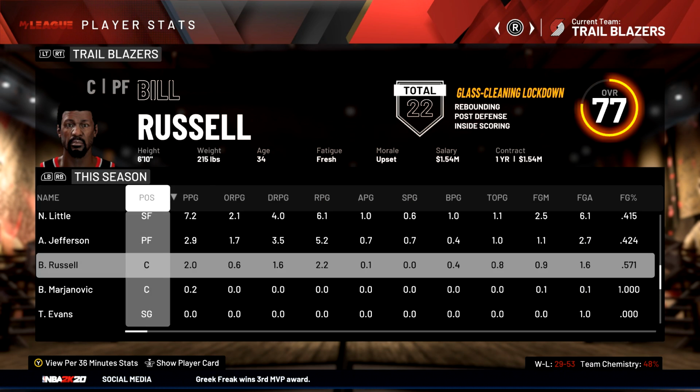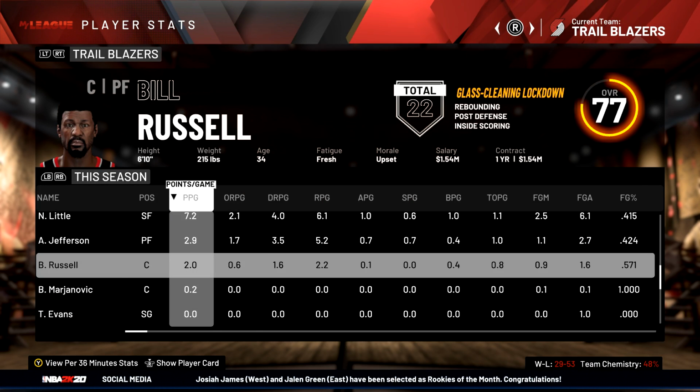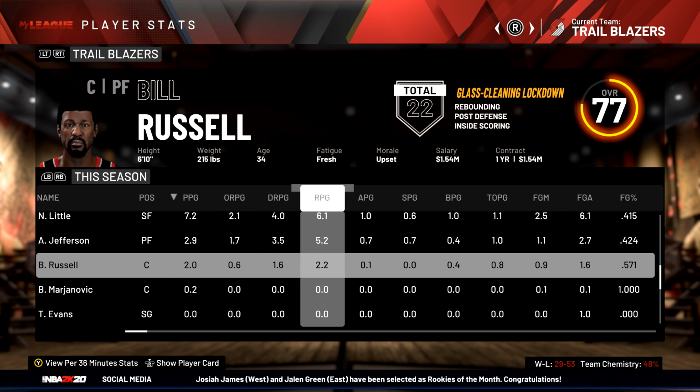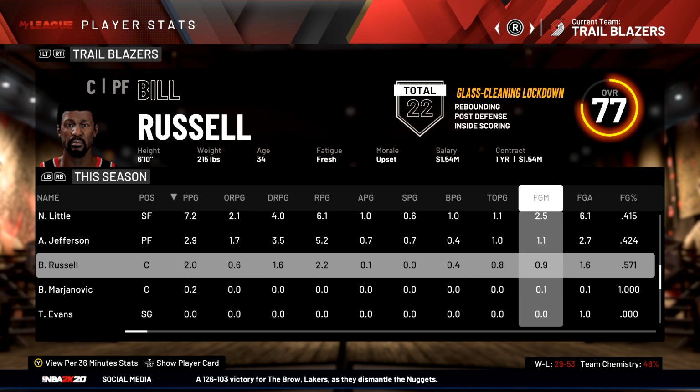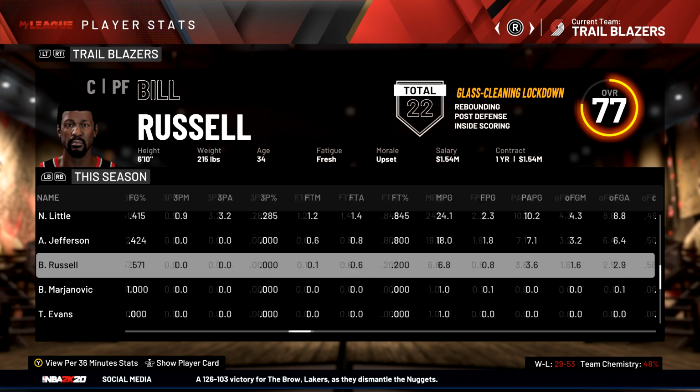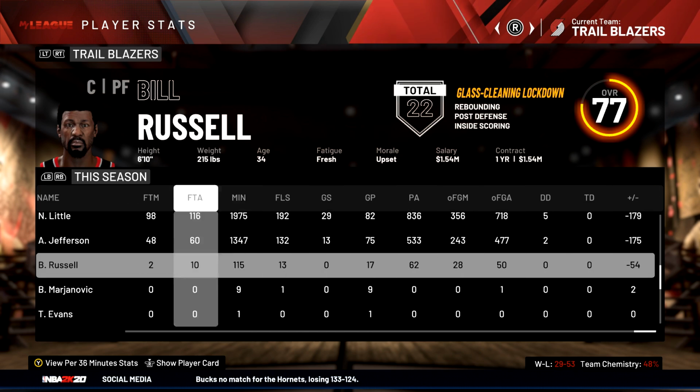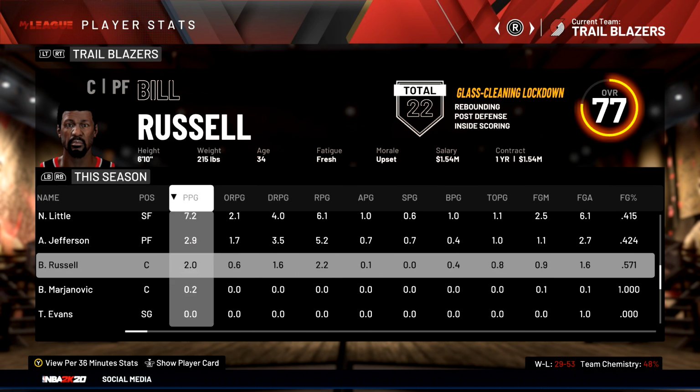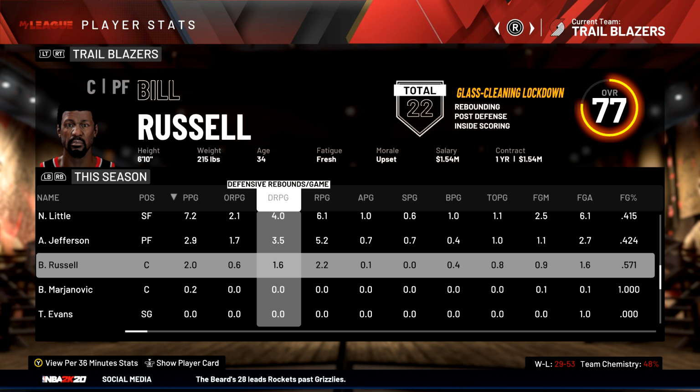And then unfortunately for Bill Russell, he's just doing awful. He only averaged 2 points per game, 2.2 rebounds. He is not doing good in today's NBA. He is the oldest guy on our list, but it is not working well for him. For some reason, he is 34 years of age. Maybe that has to do with it.